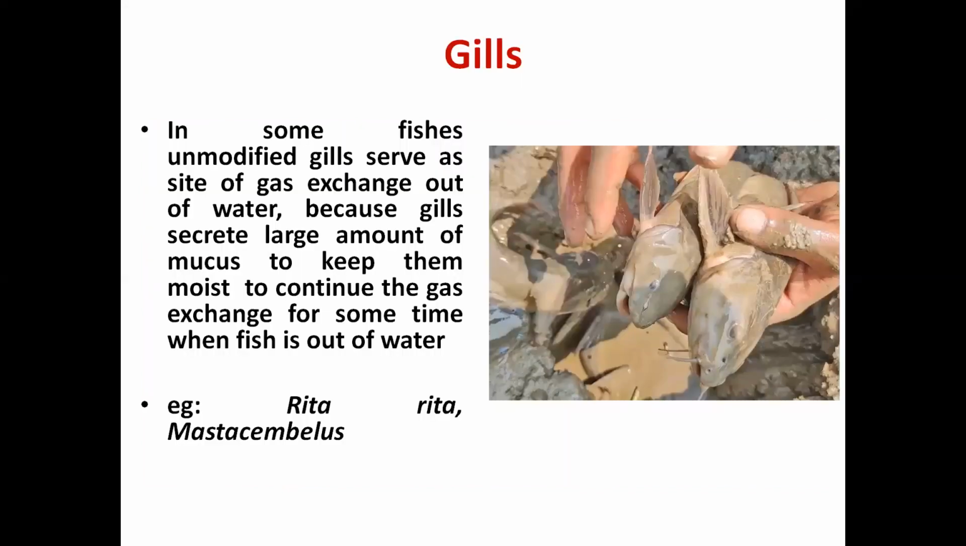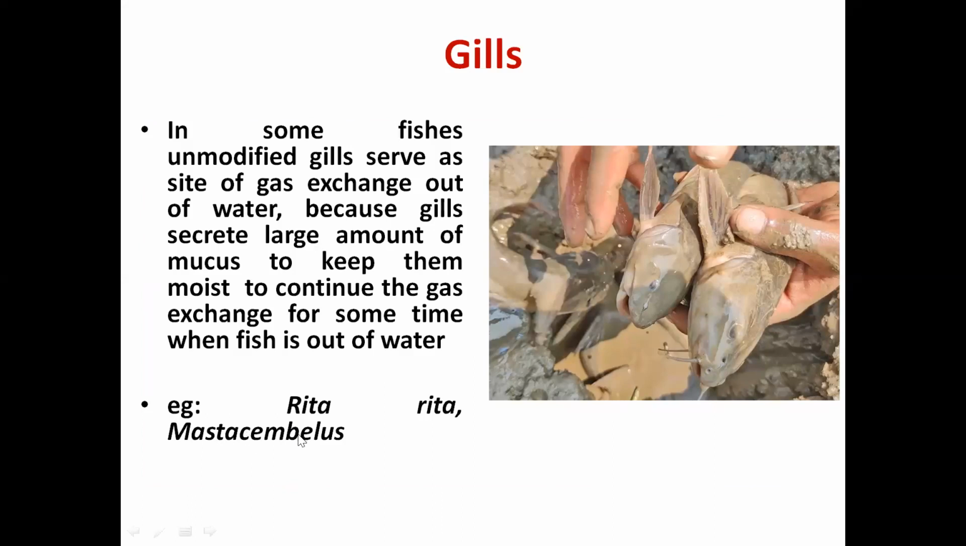Now another is the gill. There is a very popular catfish, the Rita. This fish is very abundant in the Gangetic water. And then another is the eel, which is known as Mastacembelus.